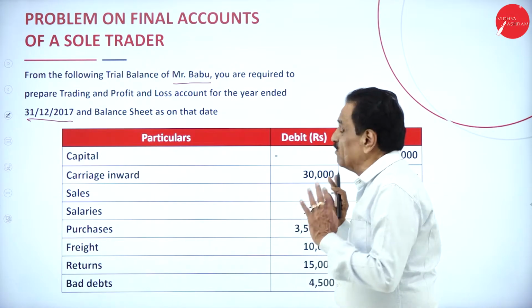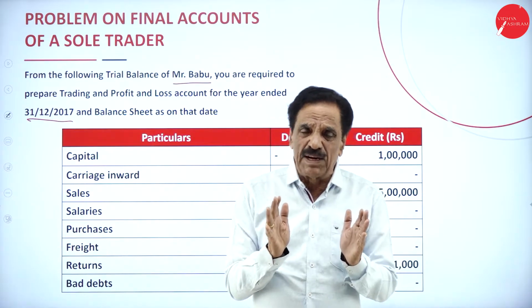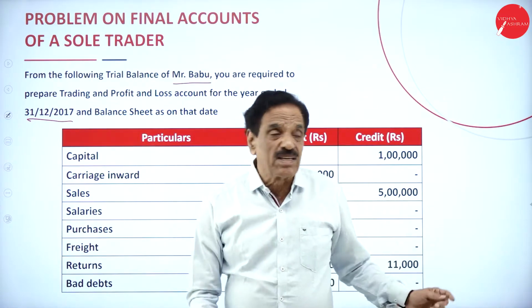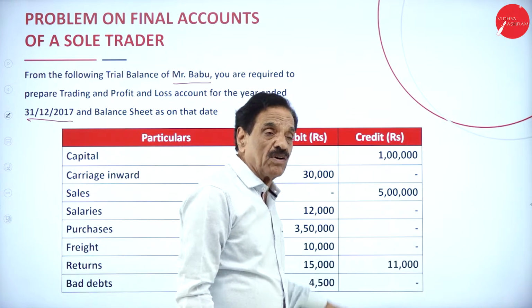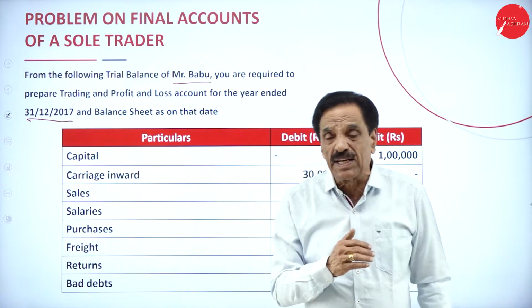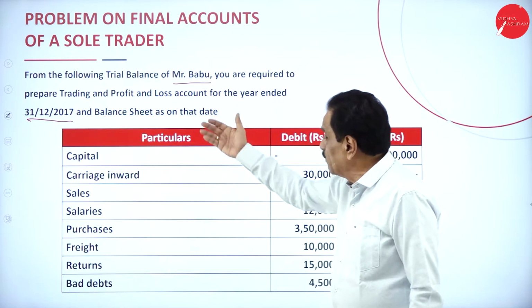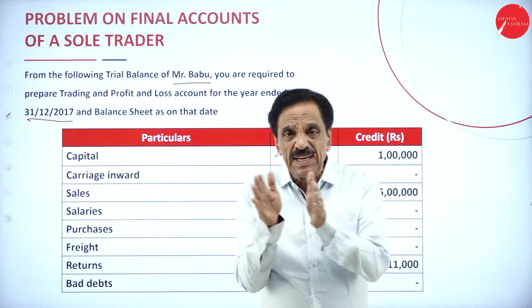So they have given the trial balance. This is most important. What is the trial balance? It is a check of the arithmetical accuracy of books of account, which has been taken from the ledger accounts. All the ledger balances we are going to write here, one by one. We have to bifurcate the debit side and the credit side.